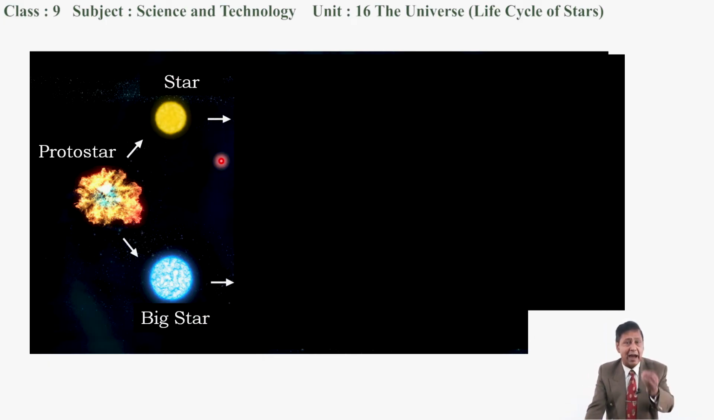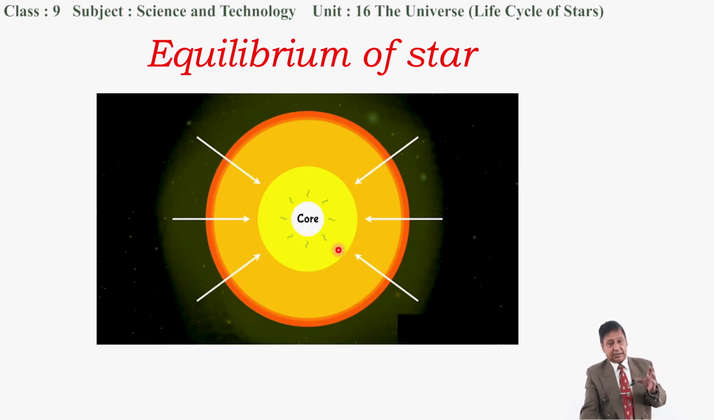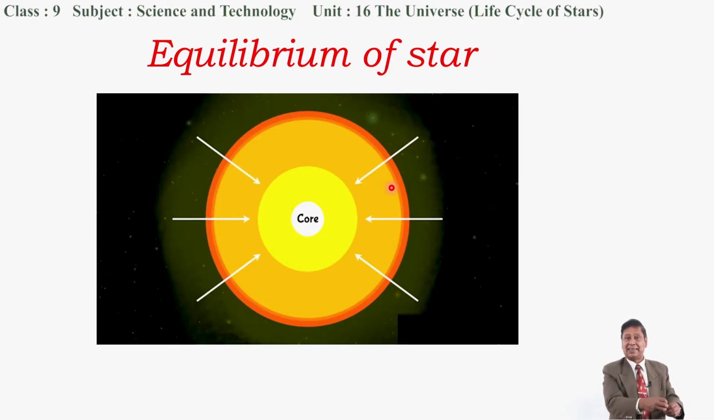Now the life of a star continues for a long time. Now I want to talk about the equilibrium of a star. In every star, there are two forces acting against each other. One of the forces is called gravitational force, which is represented by a straight line with an arrowhead, which tends to pull everything towards the center.